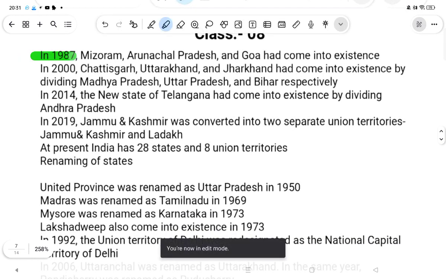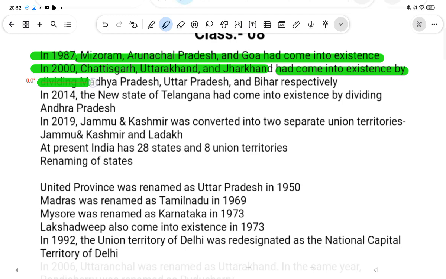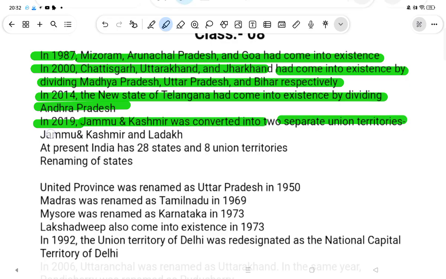In 1987, Mizoram, Arunachal Pradesh, and Goa came into existence. In 2000, Chhattisgarh, Uttarakhand, and Jharkhand came into existence by dividing Madhya Pradesh, Uttar Pradesh, and Bihar respectively. In 2014, the new state Telangana came into existence by dividing Andhra Pradesh. In 2019, Jammu and Kashmir was converted into two separate union territories, Jammu and Kashmir and Ladakh. At present, India has 28 states and 8 union territories.